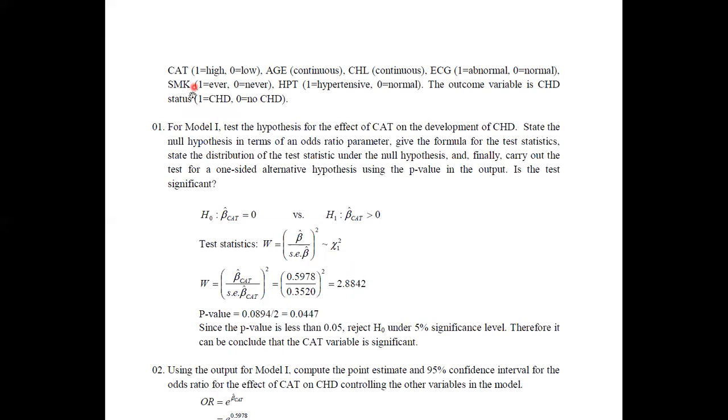Then SMK. These variables have their own meanings, and for SMK, again two levels have been identified, one as ever, zero as never. It is actually ever smoked or never smoked. Age, here it is cholesterol level. Then ECG, whether it is abnormal or normal. Then the hypertensive level: if it is hypertensive, 1 is allocated, and if it is normal, 0.